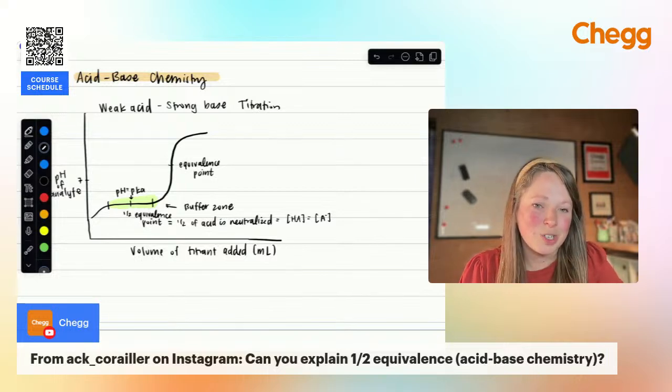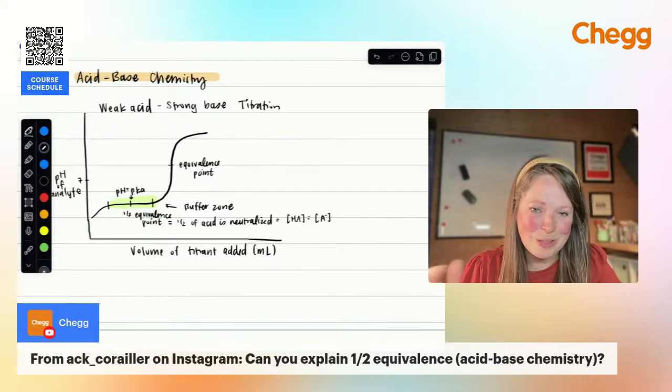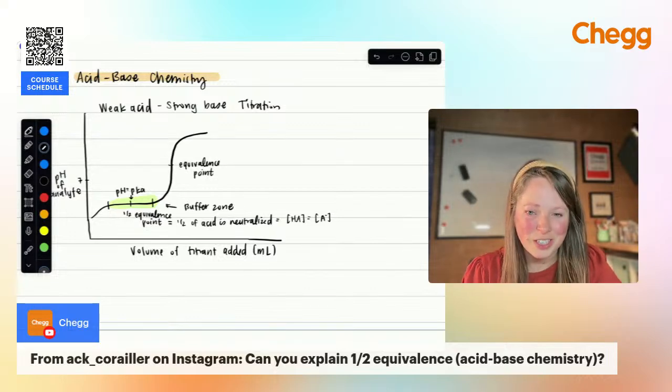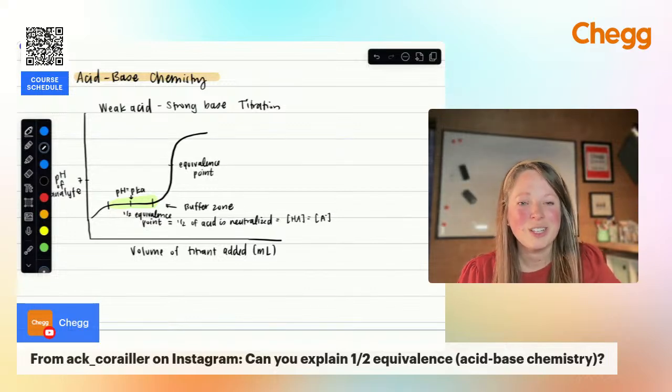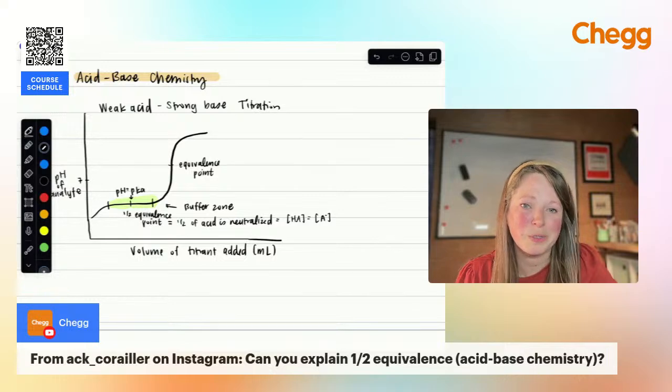So with a strong acid strong base, you'd expect the equivalence point to be right at 7. With these weak titrations, it's not going to be the case. It's based on whatever has the strong part, which is going to pull the pH in that direction. So basically that's what you can pull from a titration curve. I hope that helps with the pH. Knowing that the pH is equal to the pKa at the half equivalence point is really helpful when you're doing some of those equilibrium calculations and acid-base calculations.